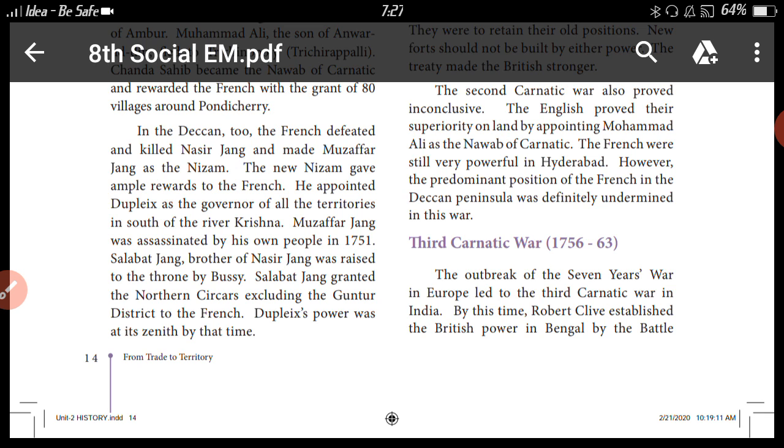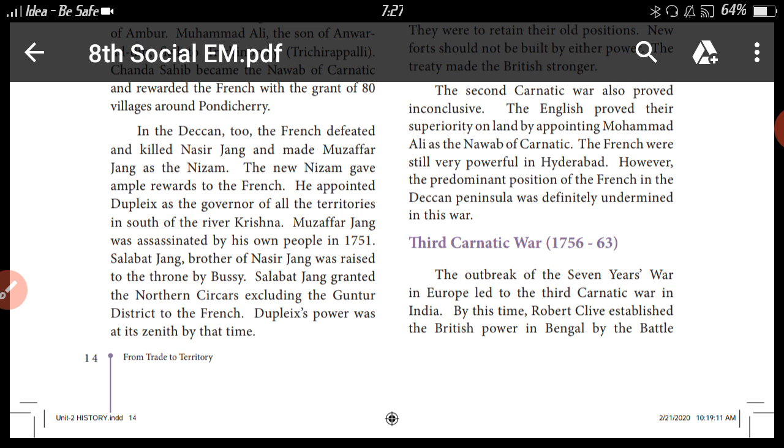The winning person, Muzaffar Jang, gave a lot of rewards to the French. He appointed Dupleix as governor of all the territories south of the river Krishna. Dupleix is a French person, but Muzaffar Jang gave the administration to Dupleix.